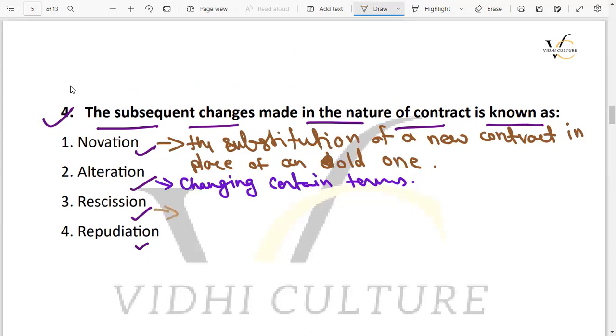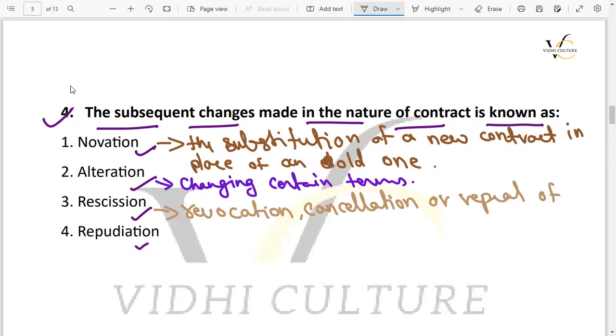So rescission can be a revocation, like revoke करना, या फिर cancellation, or repeal of a law, order or agreement. So this is rescission.